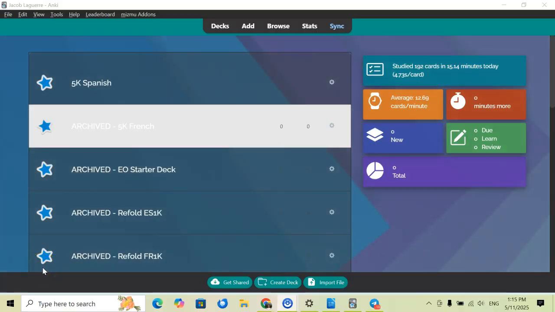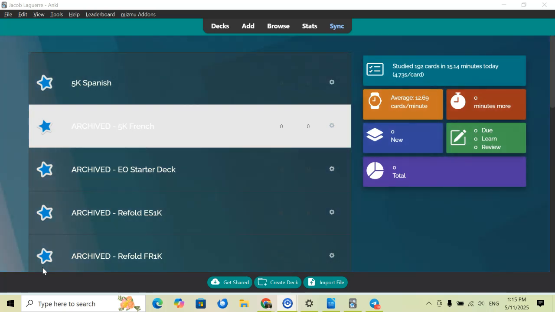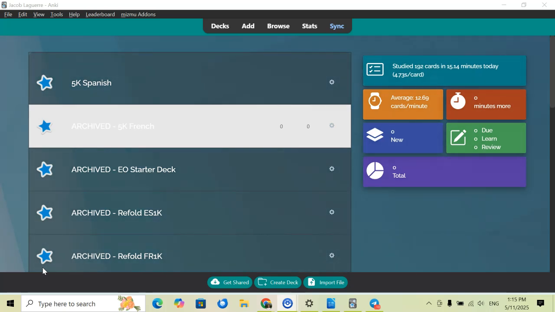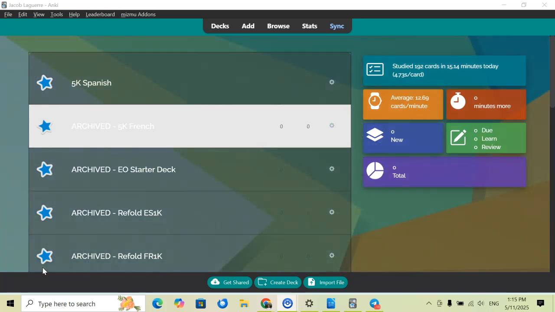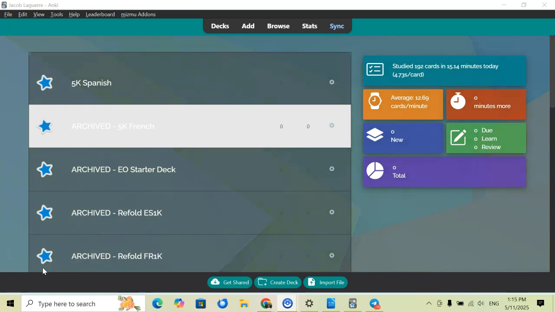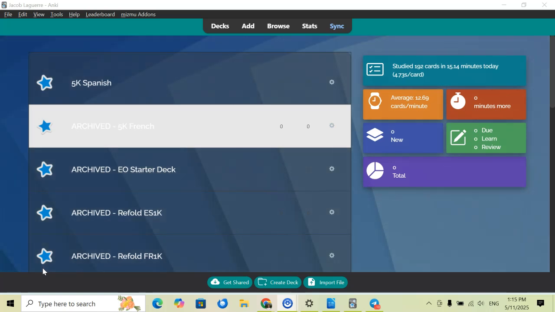So the last app that we're going to be going over is Anki. Anki is basically a flashcard app. You can utilize this app to memorize just about anything. Obviously for me, I utilize it primarily for language learning, but I know a lot of people that are medical students utilize Anki for memorizing different concepts within medicine. But yeah, they do have an Esperanto translation.